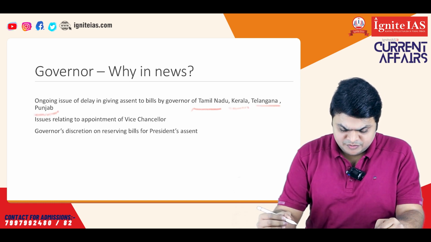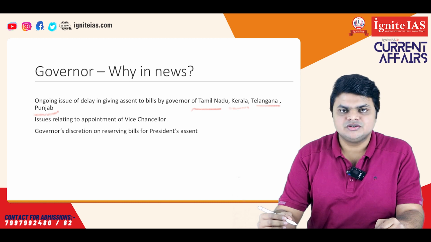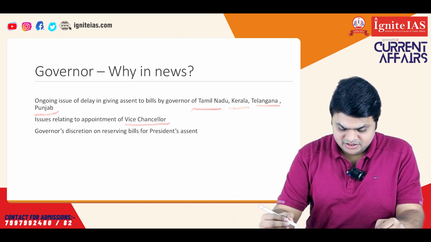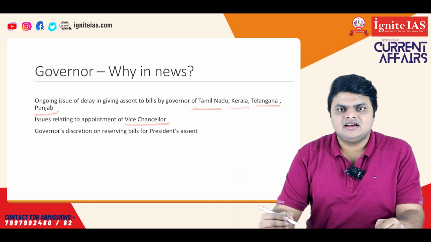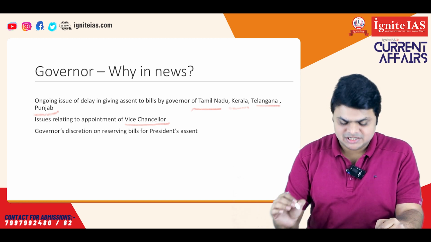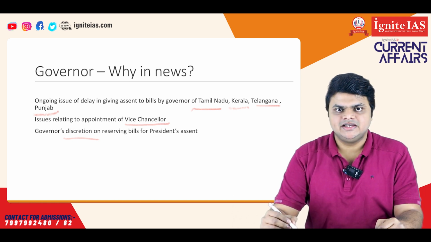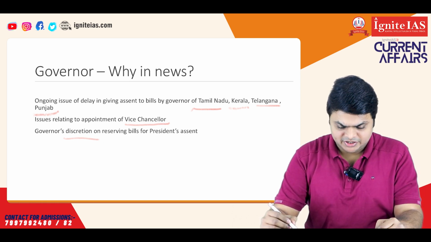Secondly, there has also been an issue regarding the appointment of vice chancellors to state universities. We'll discuss in which states it has been highlighted. And lastly, the constitution gives certain discretionary powers to the governor. That discretionary power has been in controversy in the news lately. So we'll discuss what the controversies around it are.